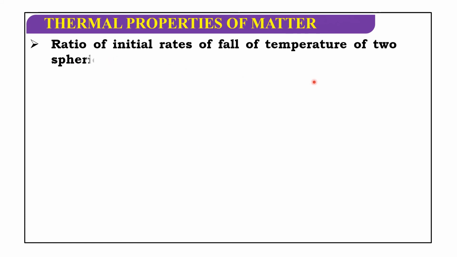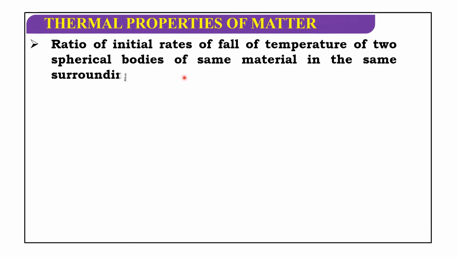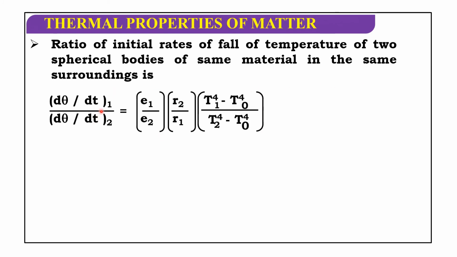Initial rates of fall of temperature of two spherical bodies of same material in the same surroundings, (d theta by dt)1 and (d theta by dt)2, is equal to E1 by E2 into r2 by r1 into (T1 to the power of 4 minus T0 to the power of 4) by (T2 to the power of 4 minus T0 to the power of 4).